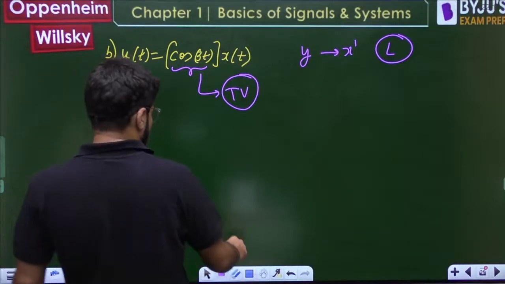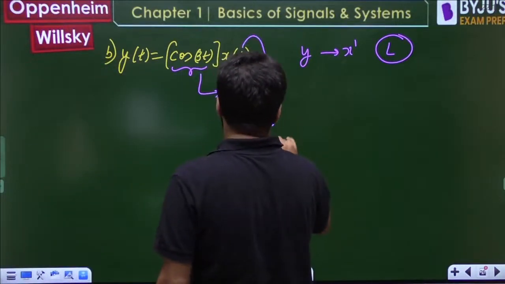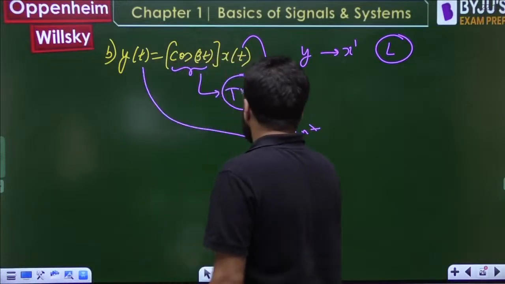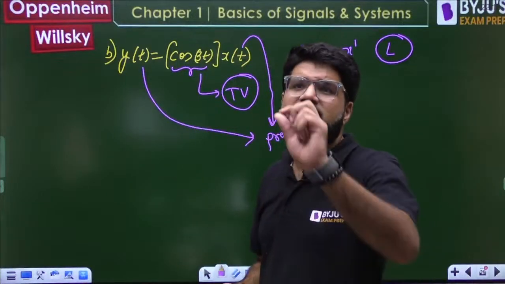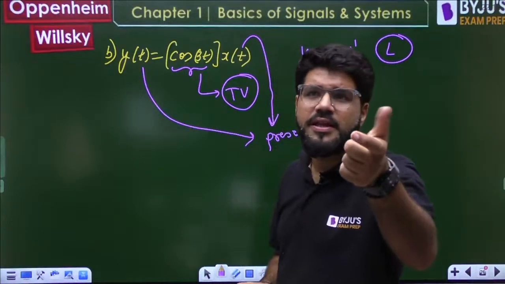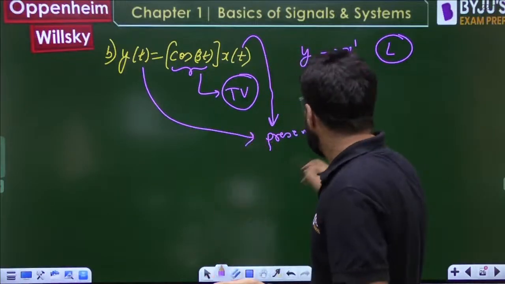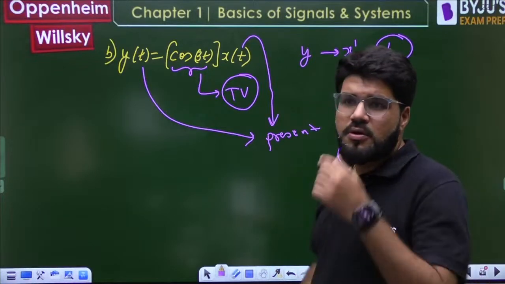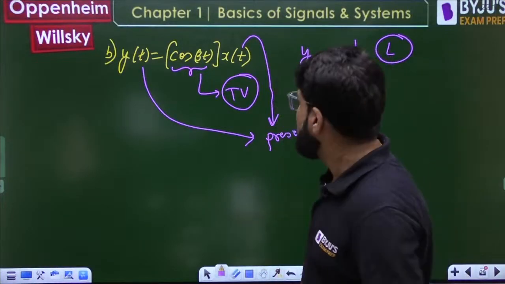Memoryless या not? See guys, only and only present. To calculate the output at t, the input value directly is required at t only, no transformation on t. So it is only present. That means memoryless भी है, and at the same time it is causal also. It is memoryless and causal.